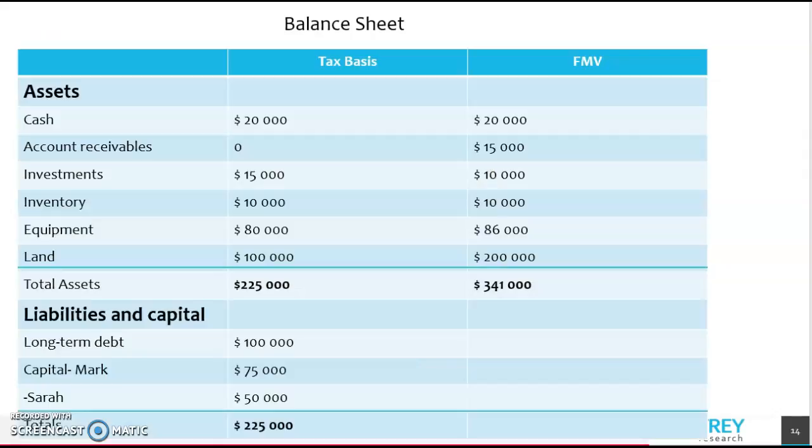Now let's look at the balance sheet. Here we see that hot assets are accounts receivable, equal to $15,000, and $6,000 depreciation, which will be equal to $86,000 minus $80,000. Accounts receivable are unrealized receivables because the company has not included them in income for tax purposes under the cash method. Depreciation is also considered an unrealized receivable, and inventory would be considered a hot asset as well.